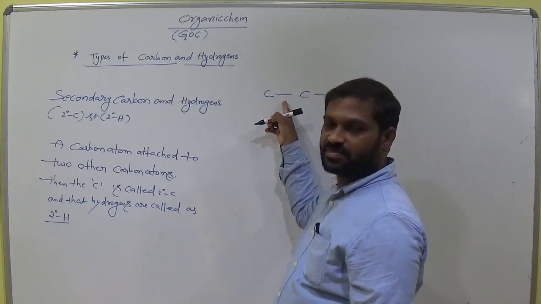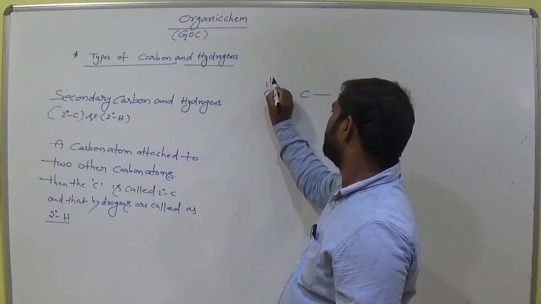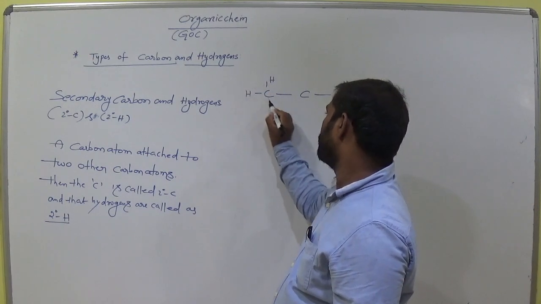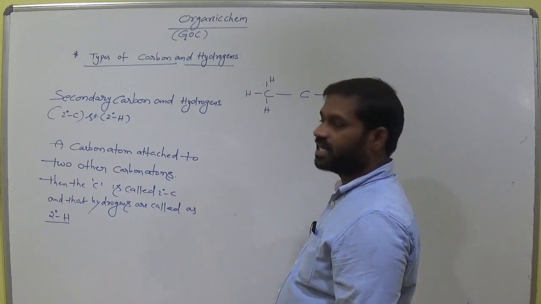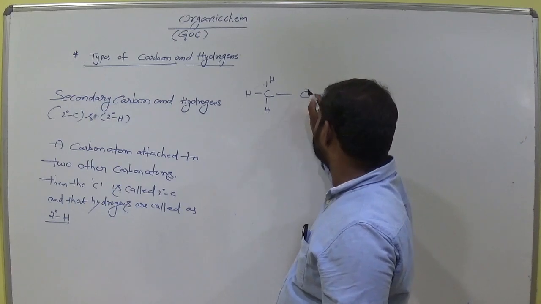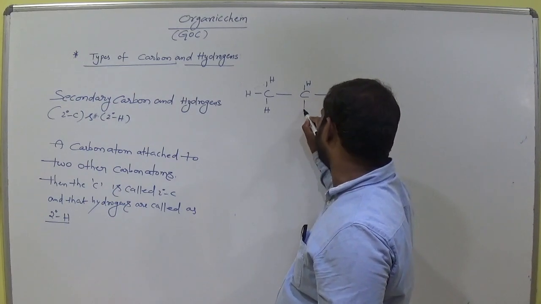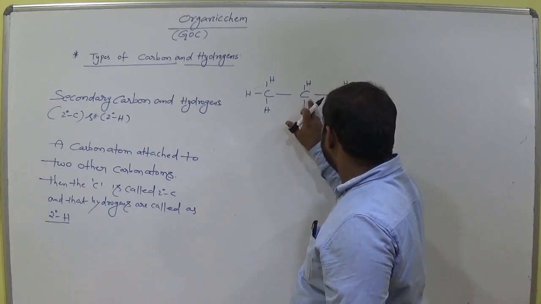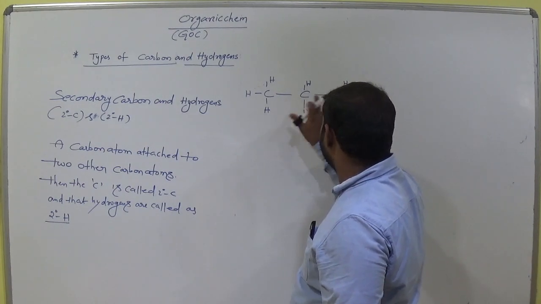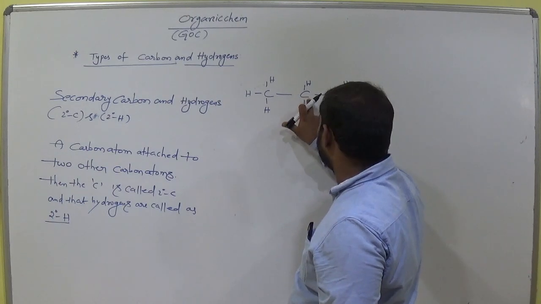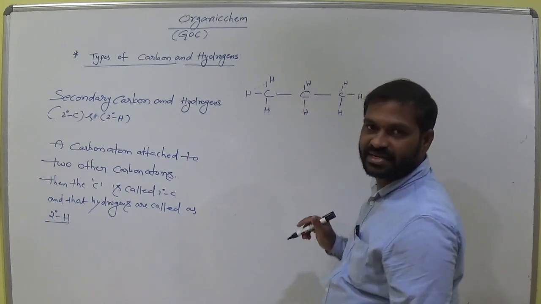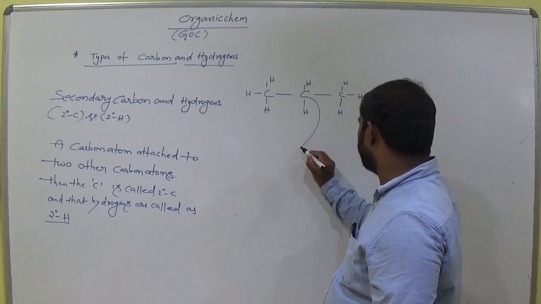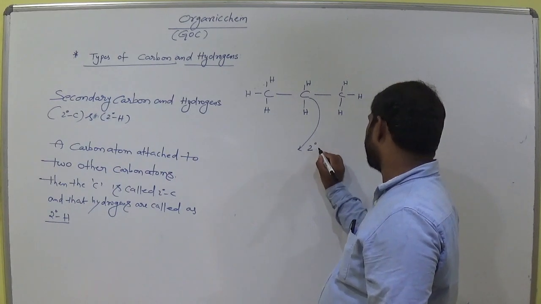This carbon with one bond, this carbon. Now this is with two bonds. So remaining two bonds with single bonds. Am I right? Clear. So this carbon attached with two other carbon atoms. So now this carbon is called as secondary carbon.